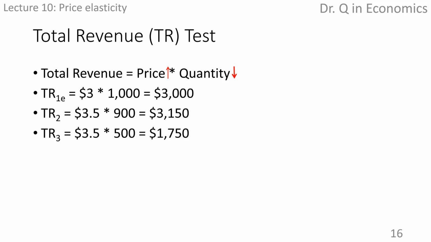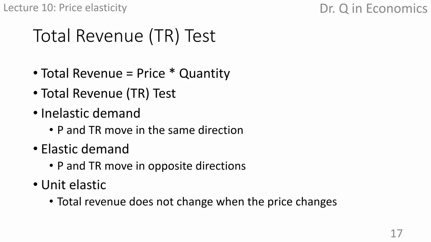But if the price is increased to $3.50, which discourages the consumers from buying dramatically to 500 boxes, then the total revenue decreases dramatically as well. This is not a good pricing strategy. In fact, because price, total revenue, and elasticity are closely related, we can summarize their relationship with this total revenue test.